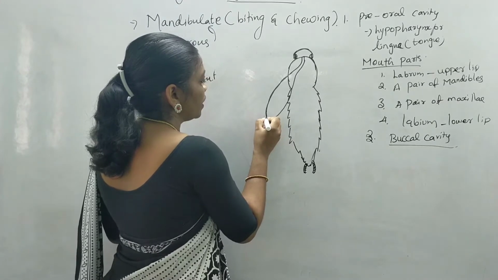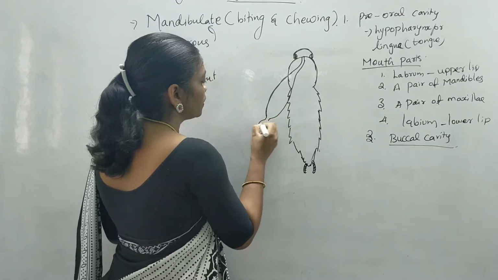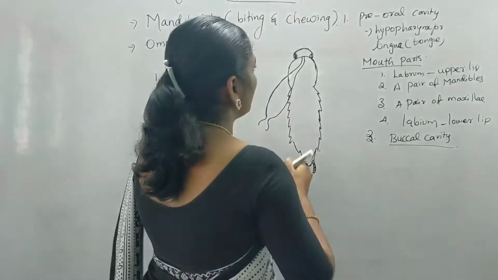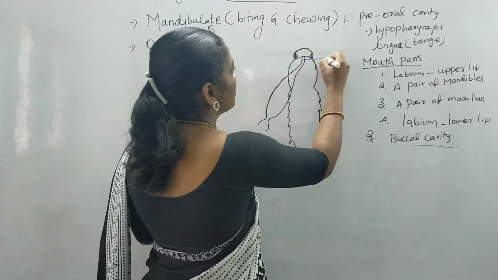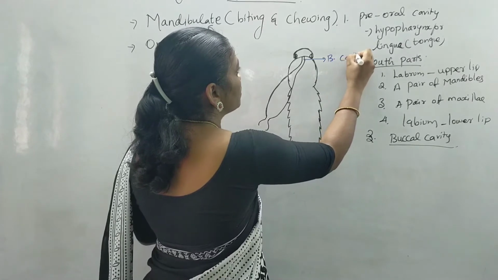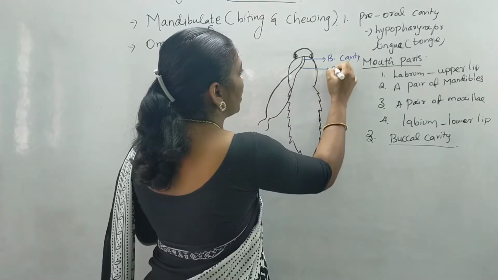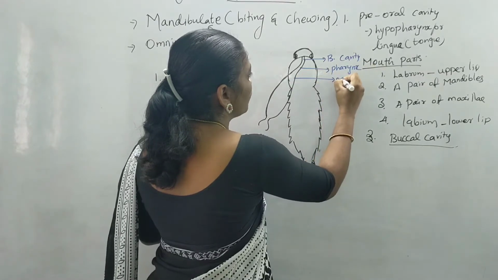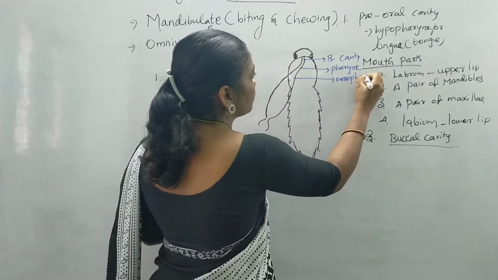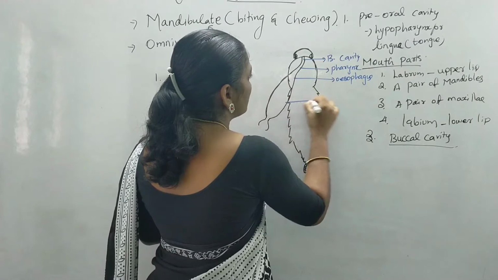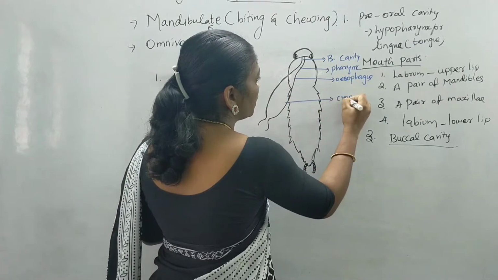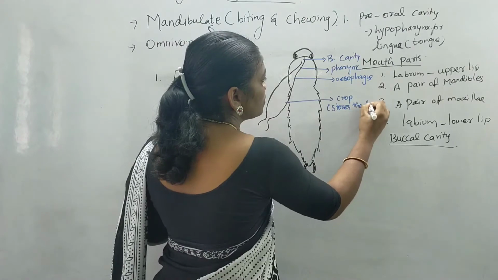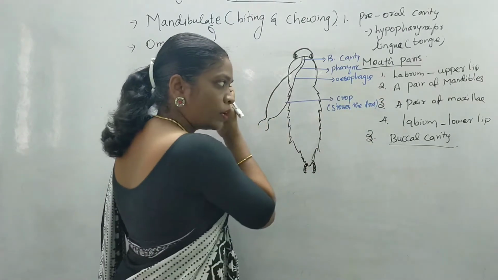Here you can find the buccal cavity followed by the pharynx and the esophagus, and this region is known as the crop, which stores the food. It is known as the storage house of the food.